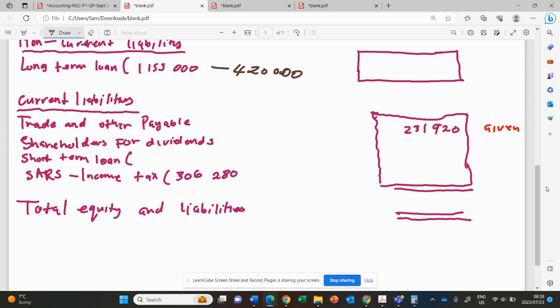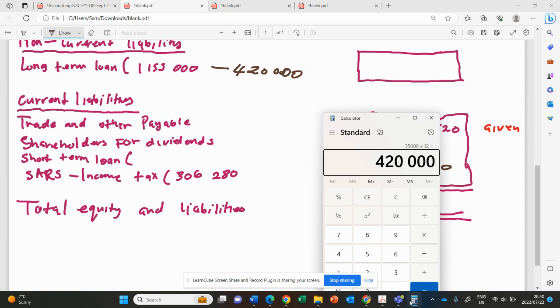Then it will form part of the current liability. Now we can calculate the balance there. That will be 1,155,000 minus 420,000.